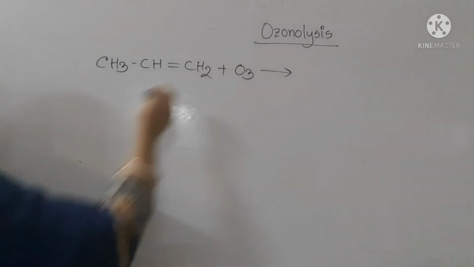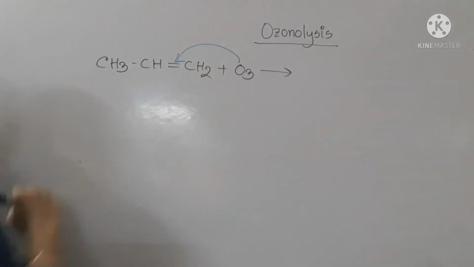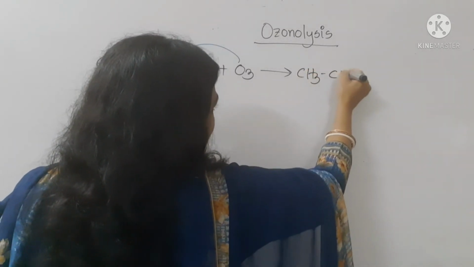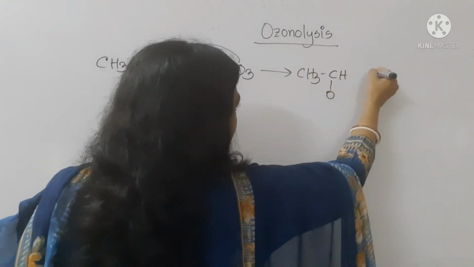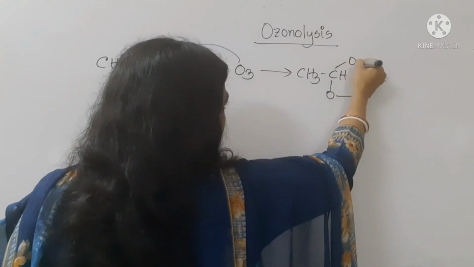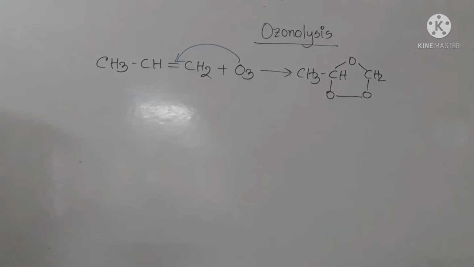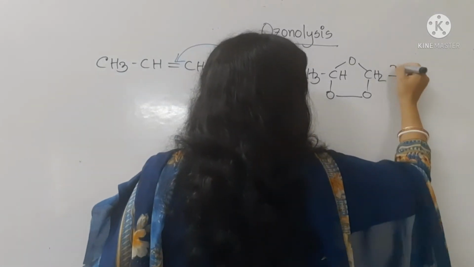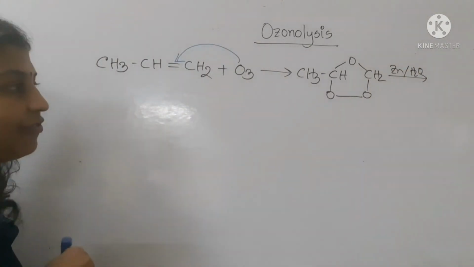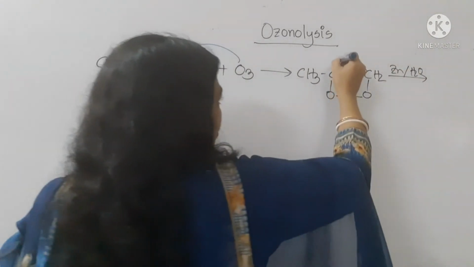It attacks the pi electrons of the double bond and forms an intermediate product, that is CH3 CH. This one is the intermediate product. After that, in the presence of zinc, it is hydrolyzed and forms the product.